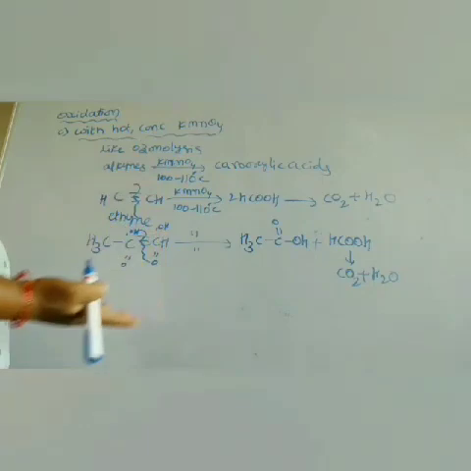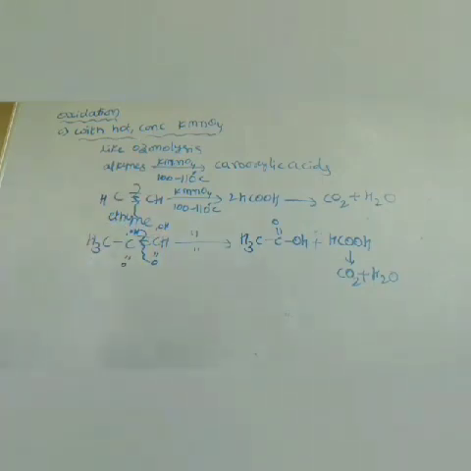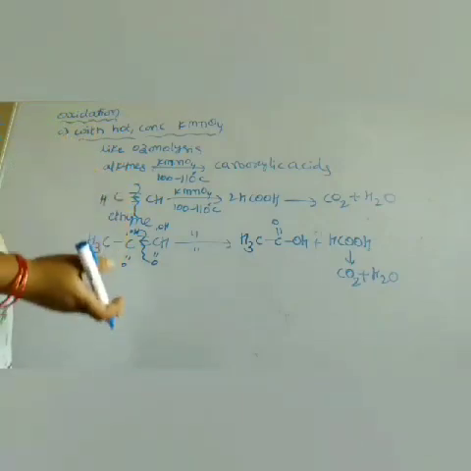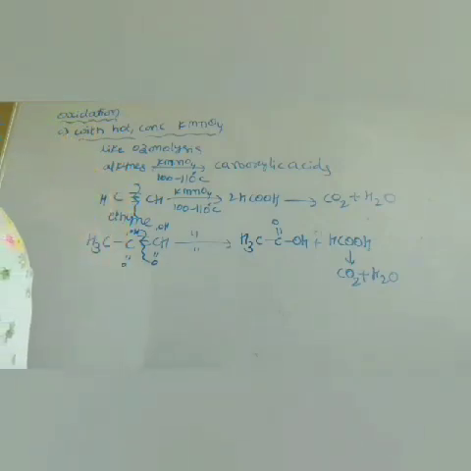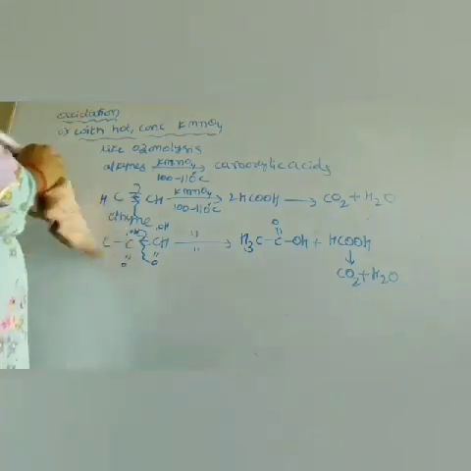So this reaction is also used to find the position of the triple bond and to count the number of triple bonds in a given alkyne, like ozonolysis. Ozonolysis also helps to predict the position of the triple bond and to count the number of triple bonds in an alkyne. So the oxidation with hot concentrated KMnO4 is also like ozonolysis. It also helps to predict the position of the triple bond and the number of triple bonds in alkynes. Okay. So see the examples.